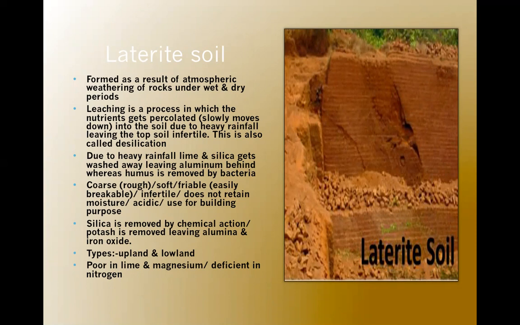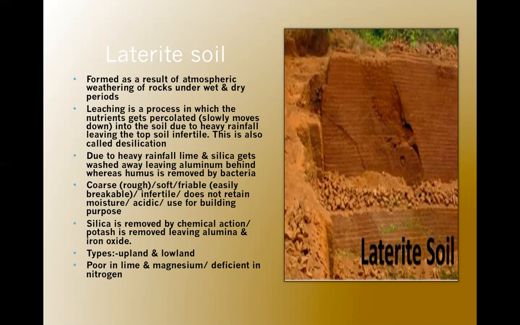Leaching is a process in which the nutrients get percolated into the soil due to heavy rainfall, leaving the topsoil infertile. This is also called desiccation. It is a kind of soil erosion which erodes the topsoil and makes the subsoil more fertile. This process is called leaching, and by this process we get laterite soil.